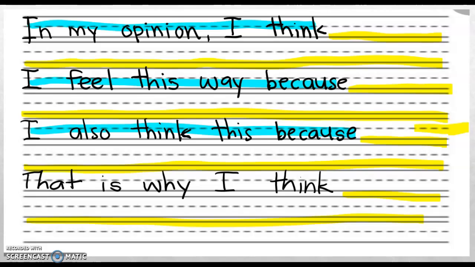Okay? Then you have to have your last sentence, which is a conclusion, and it says, that is why I think, and then you say, the best pet is blank. Let's look at an example of something we did last week.